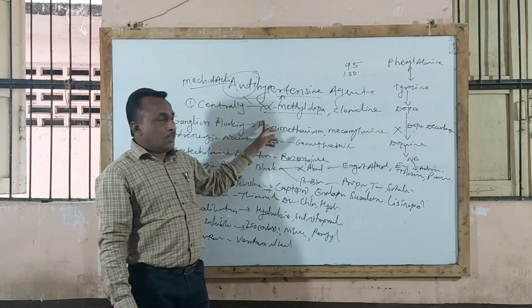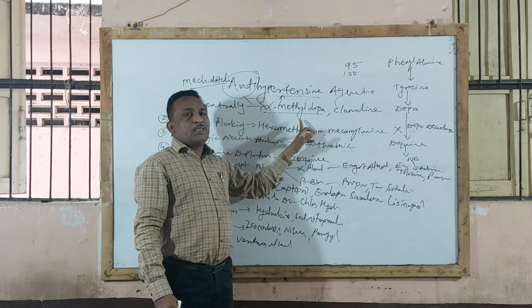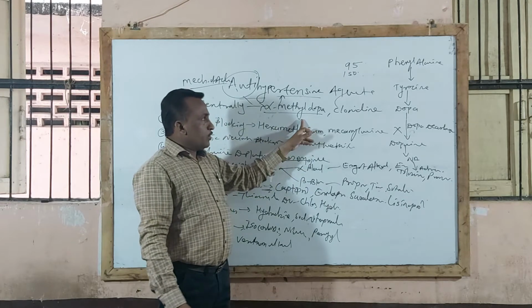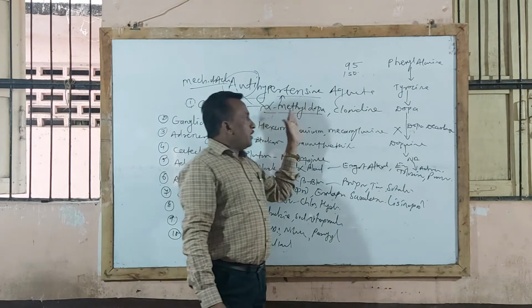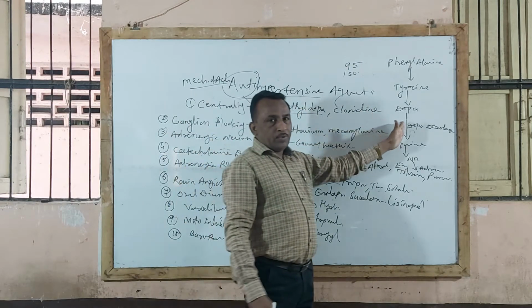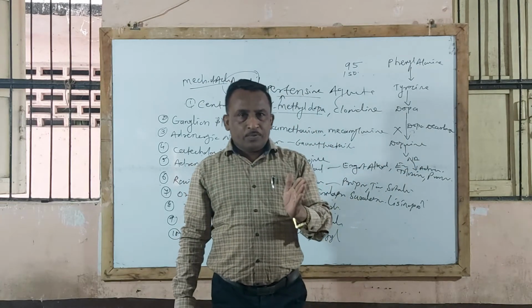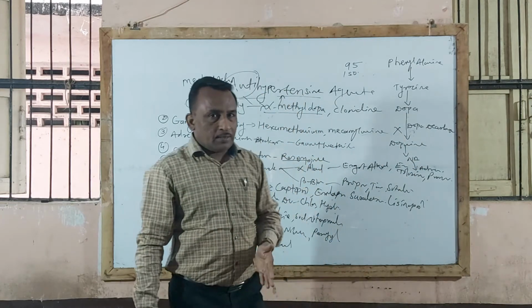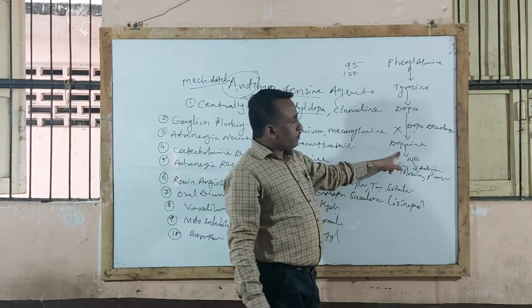This is also an important one; sometimes they will ask, explain the mechanism of action of alpha methyl dopa as an antihypertensive agent. It acts by the mechanism that, because of the structural similarity of alpha methyl dopa and dopa, it blocks the action of the dopa decarboxylase enzyme by competitive antagonism and thereby inhibits the conversion of dopa to dopamine.